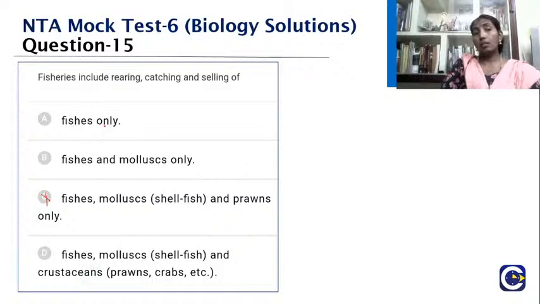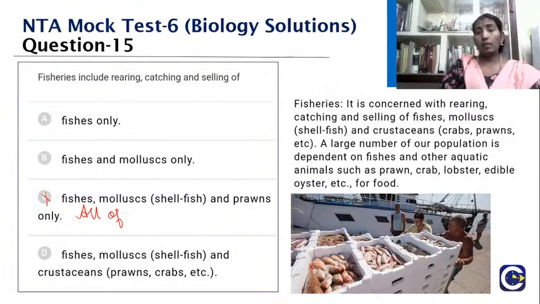Actually the answer should be like all of the above, but let us see, it's the same, fishes, mollusks and crustaceans. When it is talking about fishery, it is concerned with the rearing, catching and selling of fishes, the mollusks, the shellfish and the crustaceans. What are those? Crabs, prawns and all.